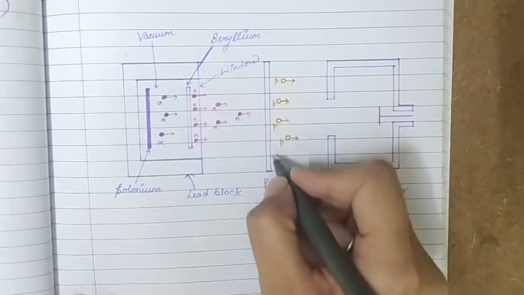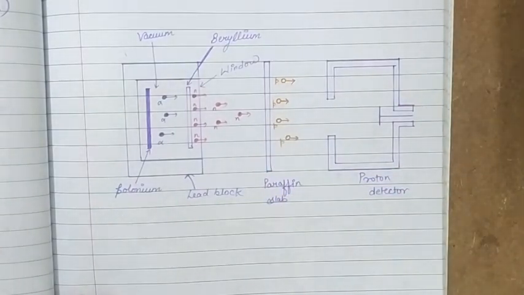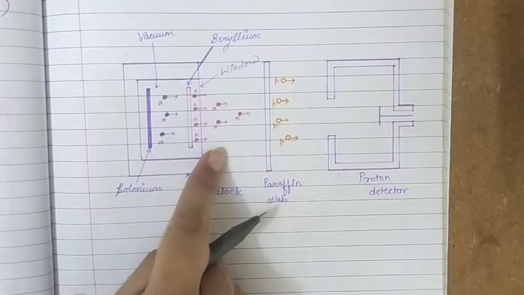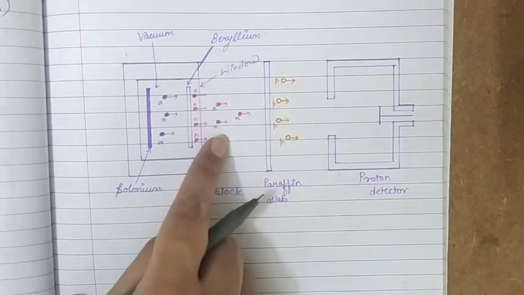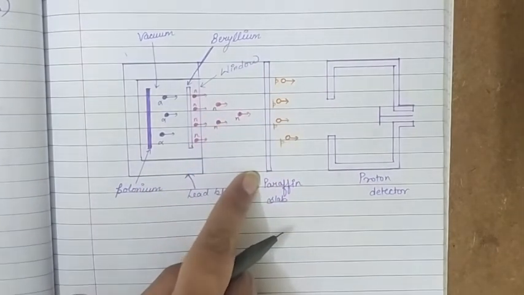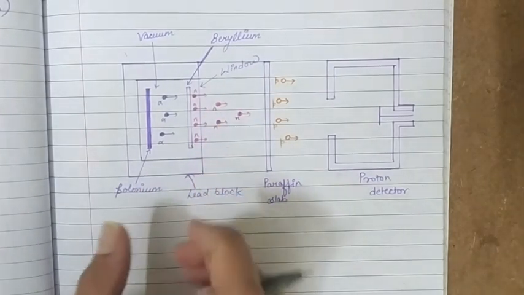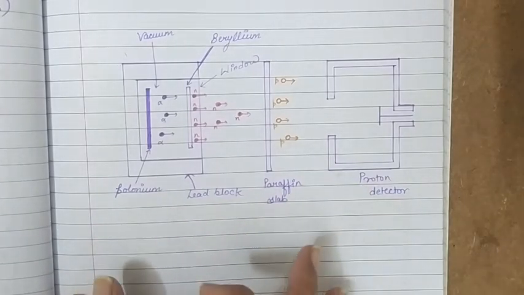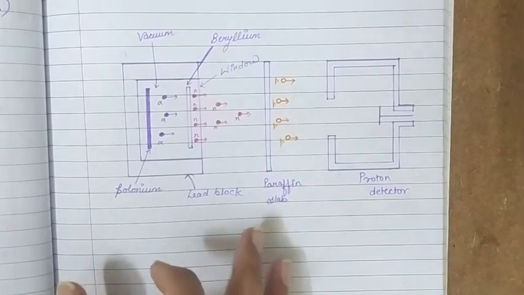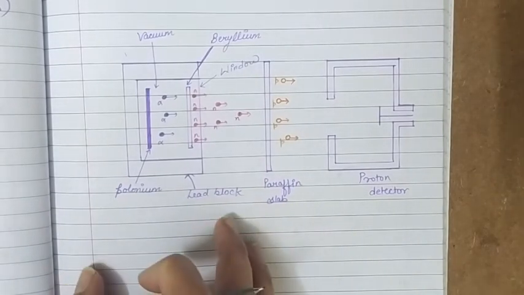But when these rays were incident on a paraffin slab, the output we get is highly energetic protons, and it was not possible for gamma ray photons to give such energetic protons. That's why, by applying the law of conservation of energy, it was concluded that the rays incident on the paraffin slab were not gamma ray photons. These are some neutral particles having a mass approximately equal to the proton. So that's why they call these neutral particles neutrons.